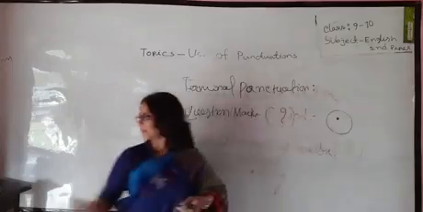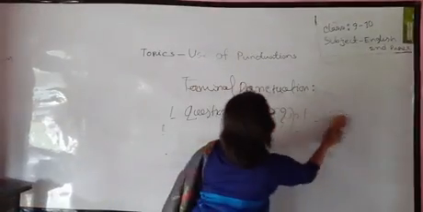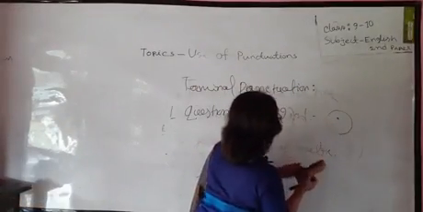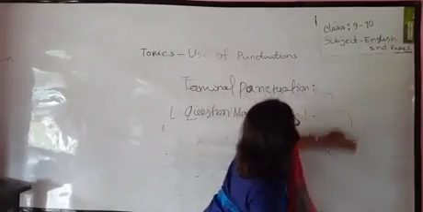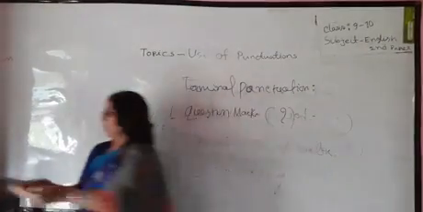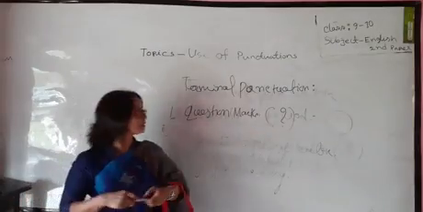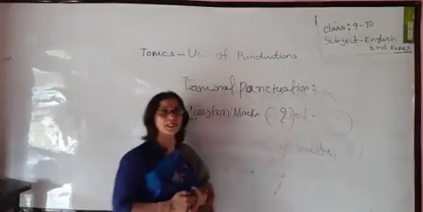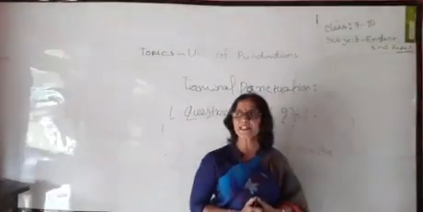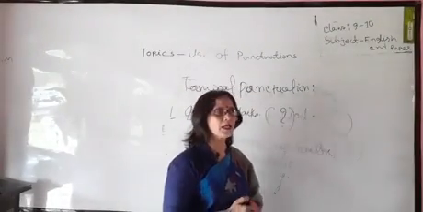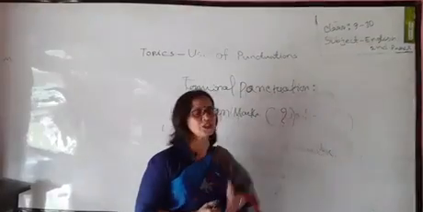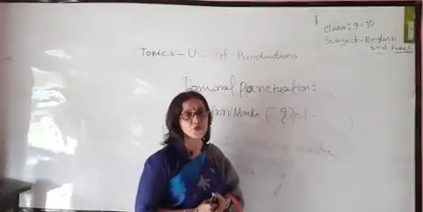Okay, this is called question marks. Okay, we know what an interrogative sentence is. An interrogative sentence tells us, or we ask someone something, any direct question.